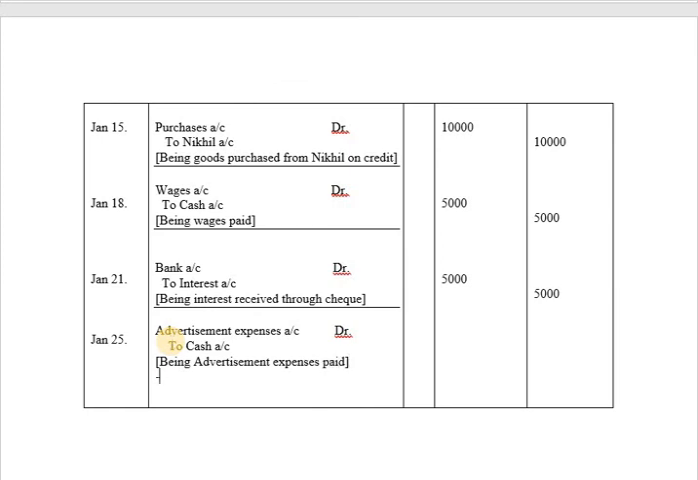After the journal entry, just draw a line and as you are paying rupees 3,000 as expenses, so 3,000 will be recorded on debit side of the journal entry as well as 3,000 will be recorded on credit side of the journal entry.